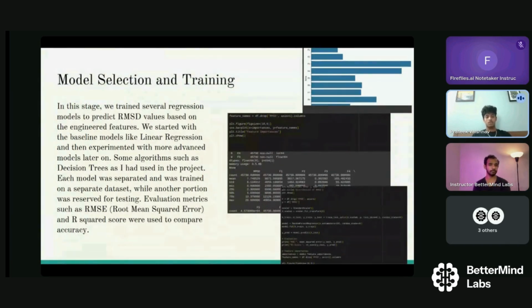Each model was trained on separate datasets, while another portion was reserved for testing. Evaluation metrics such as RMSE, or root mean squared error, and R squared score were used to compare their accuracies. So here's an example of the code and some of the datasets displayed on a graph.